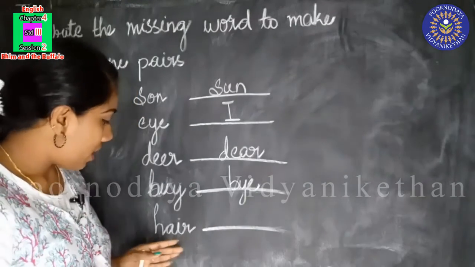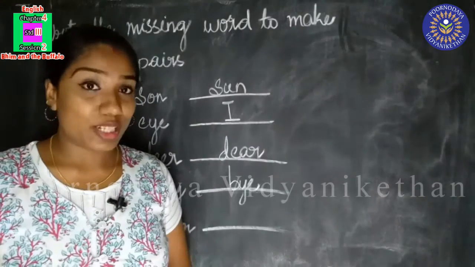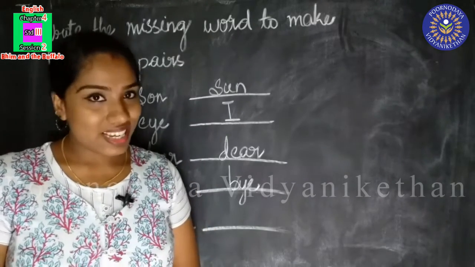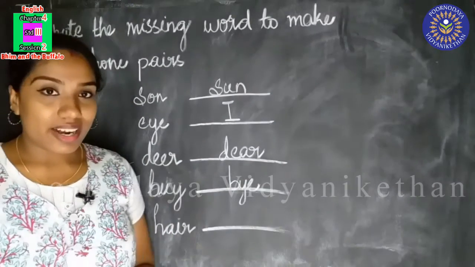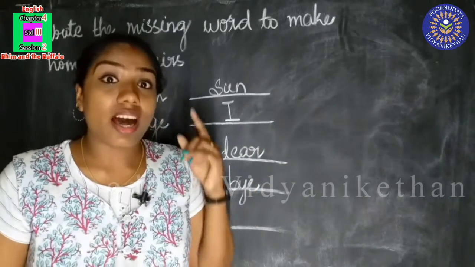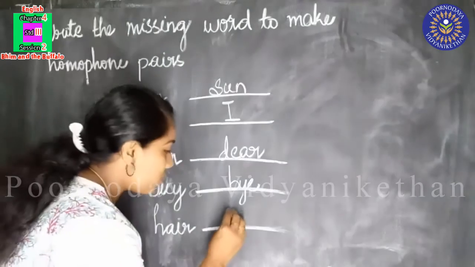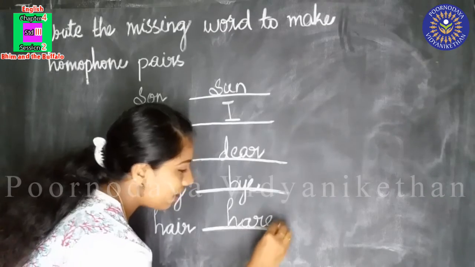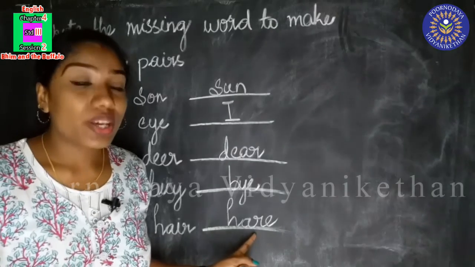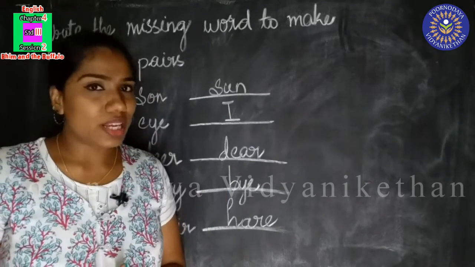Did you understand? Now the last one, hair. H-A-I-R. What is this? Yes, our hair. We all have hair on our head, isn't it? H-A-I-R, hair. And we know one more hair. We have learned in our last chapter a word, hair, H-A-R-E. Do you remember this word? Hare is a relative of rabbit. We learned it in the chapter The Hopping Frog.